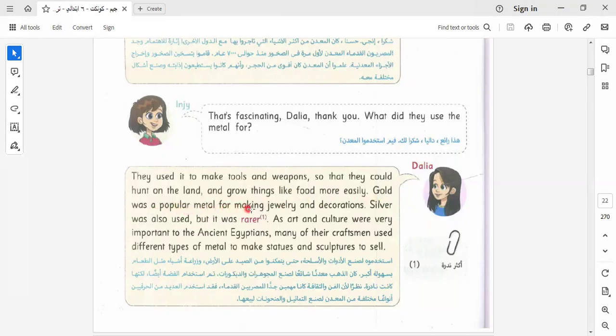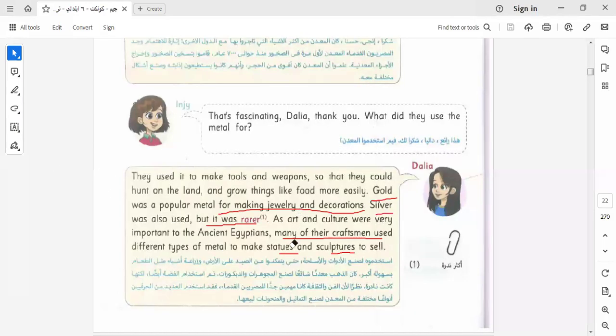Gold was a popular metal for making jewelry. So here we say that gold is a popular metal for making what? Making jewelry and decorations. All of us know this, and I think girls like gold, so they know this. Okay, silver was also used, but was rare, which means it can't be found easily. As art and culture were very important to ancient Egyptians, many of their craftsmen used different types of metal to make statues and sculptures to sell.